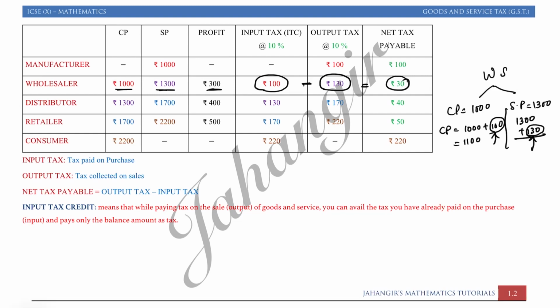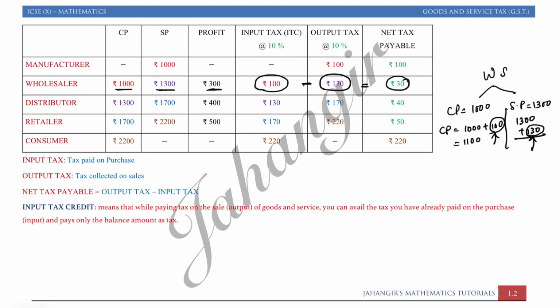In the beginning, what he had paid as tax is just credit, which he has given to the government while buying. If you are a wholesaler and you have to buy the article from the manufacturer, you are a customer for the manufacturer. The manufacturer doesn't know whether you are going to use or sell the goods, so the manufacturer will charge tax on the amount of the goods at the rate of GST%.